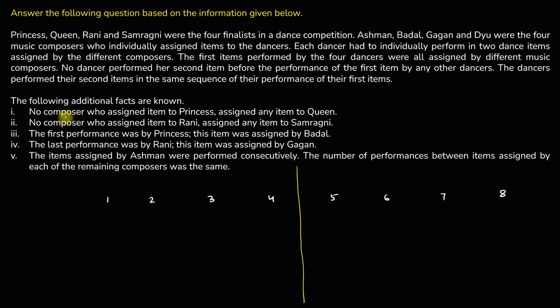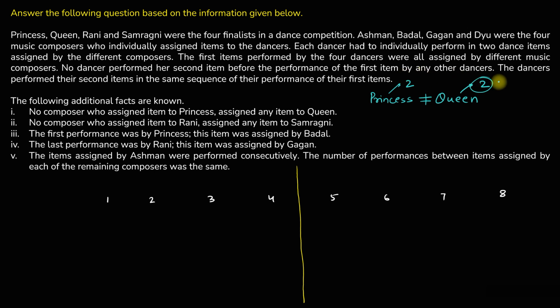Let's look at this next. No composer who assigned an item to Princess assigned any item to Queen. So whoever assigned to Princess did not assign to Queen. Basically, Princess and Queen will not have the same composers. Princess will have 2 different composers, Queen will have 2 different composers. So we'll have a total of 4 different composers assigning items to Princess and Queen, 2 here, 2 there, and there would be nothing common between these two and those two.